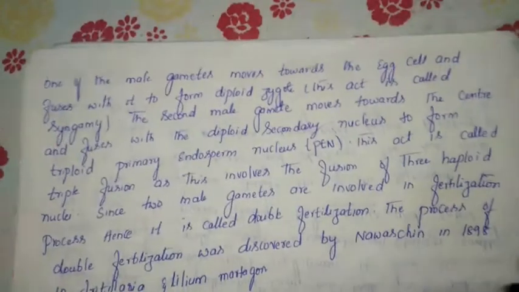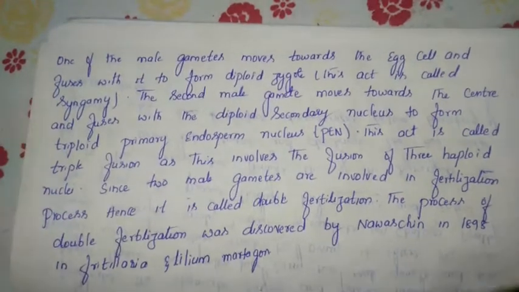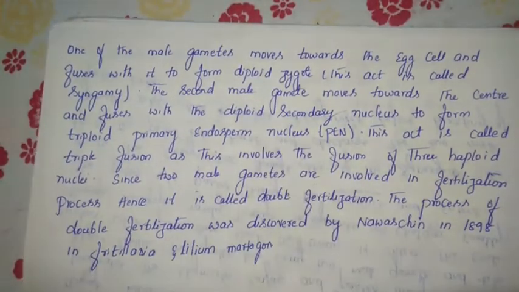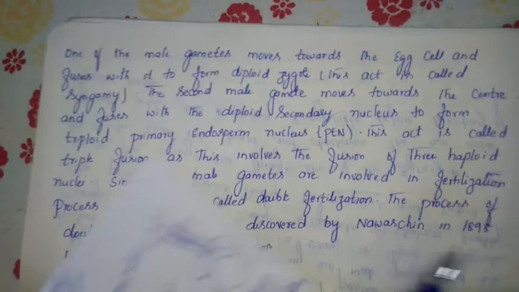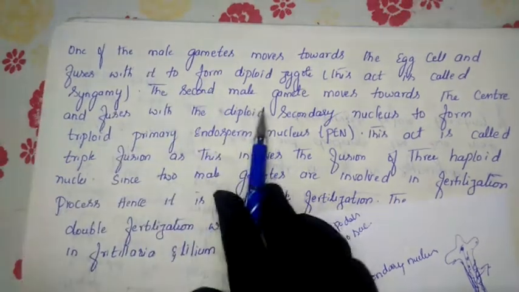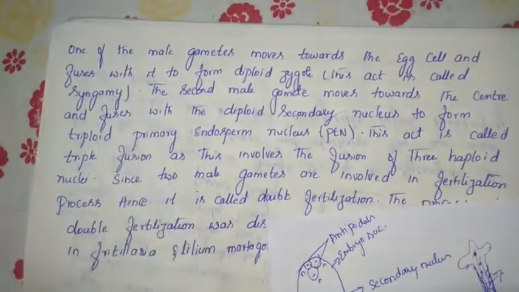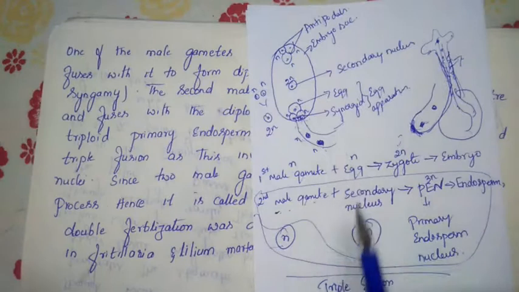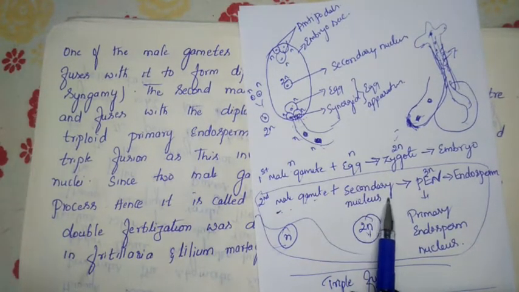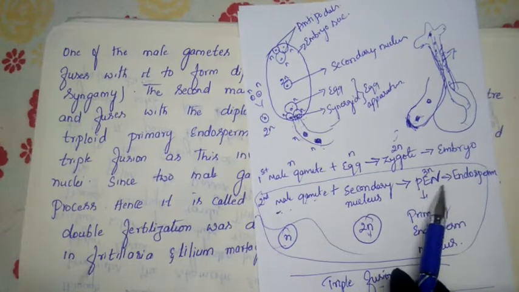Afterwards, one of the male gametes moves towards the egg cell and fuses with it to form a diploid zygote. That condition we call syngamy, or fertilization. The second male gamete moves towards the center and fuses with the diploid secondary nucleus.